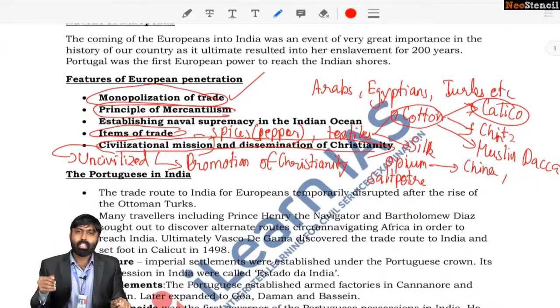So these are the various features of European penetration, starting from monopolization of trade. Monopolization of trade took place because there were common items of demand. Common items included spices, textiles, saltpeter, opium, etc. Precious metals too. Cotton textiles: we had three varieties of textiles, one being Coromandel chintz, the other being Dhaka muslin, and third being of course calico, a very important textile.